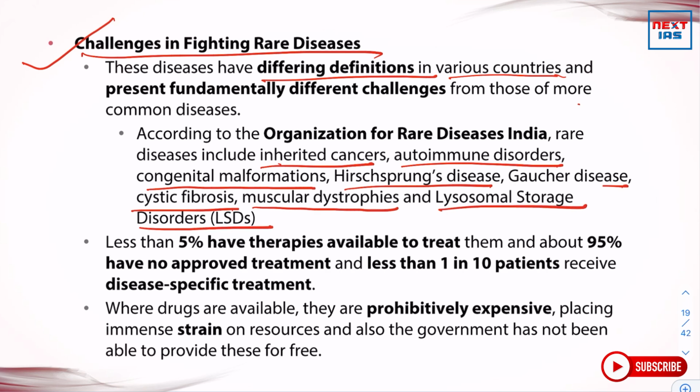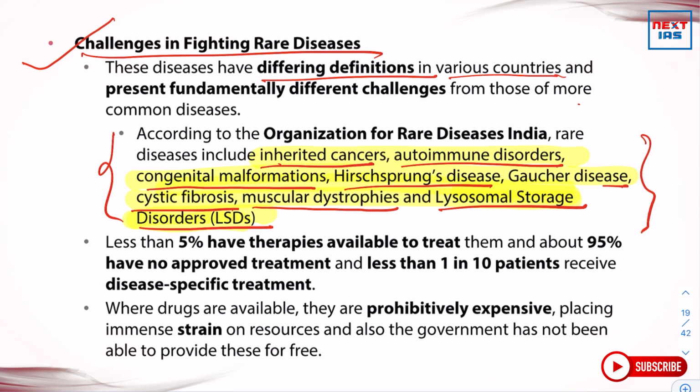So, I would like you to remember these disease names. These will be important because UPSC is in the habit of surprising everybody, and now that this policy has come in 2021, there might be a chance that in prelims it might ask what are the various rare diseases, and it will put options like these diseases and ask you to identify which are the rare diseases.